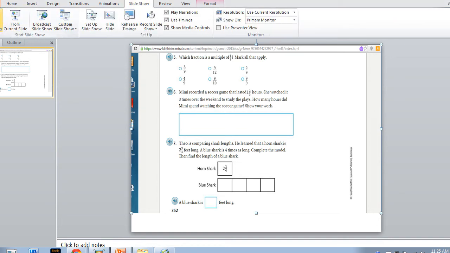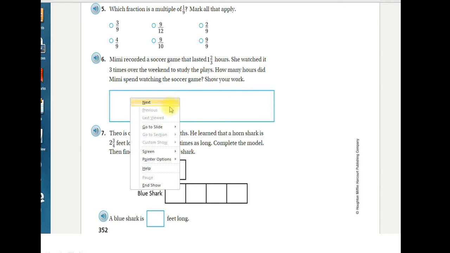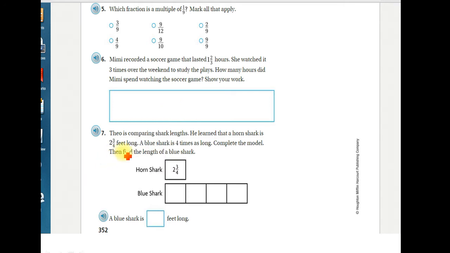In this video we're on chapter 8, and we are going to go over 5, 6, and 7. Again, I'm not going to give you every single answer, but I'm going to go over how to do each problem. So number 5, which fraction is a multiple of 1/9? Mark all that apply.